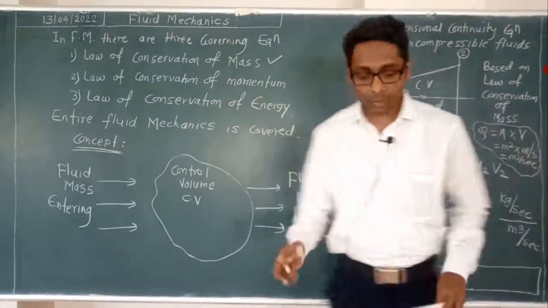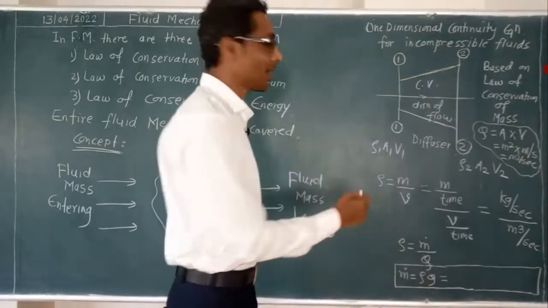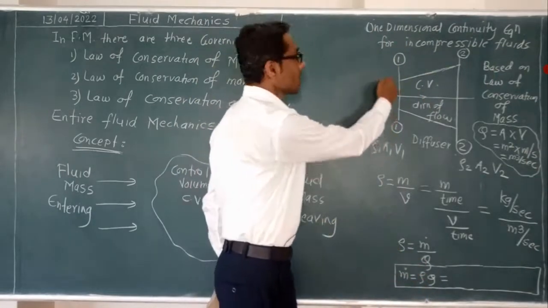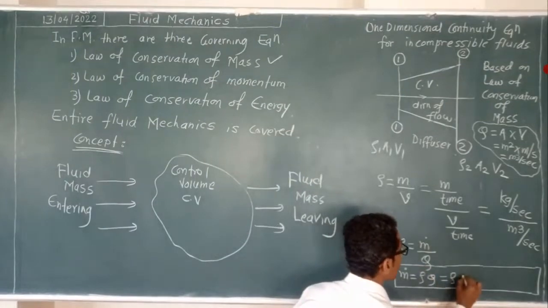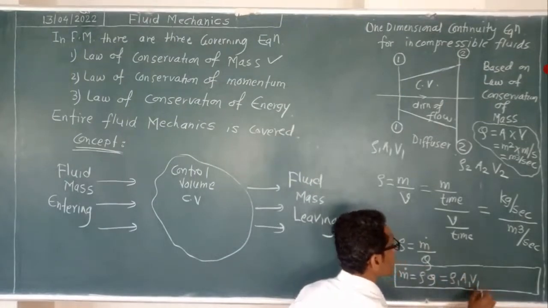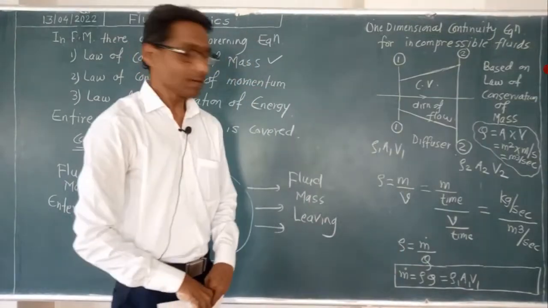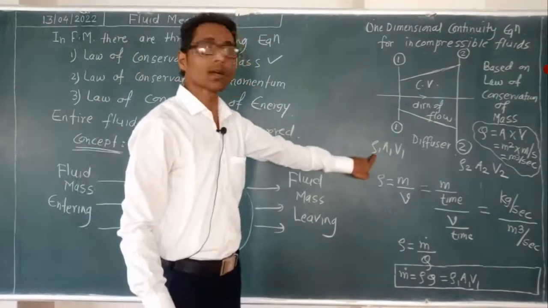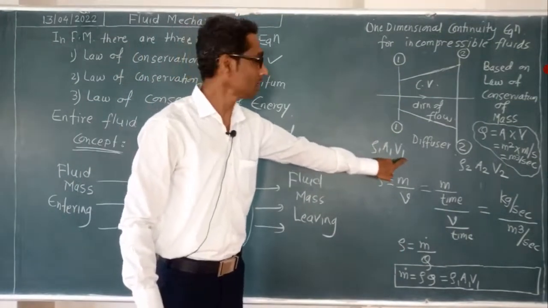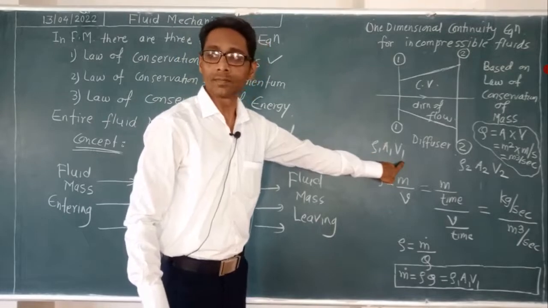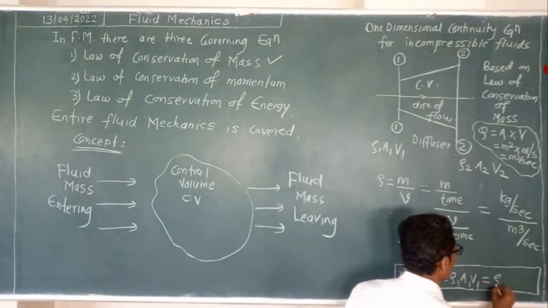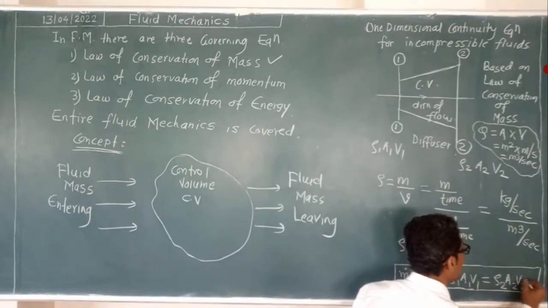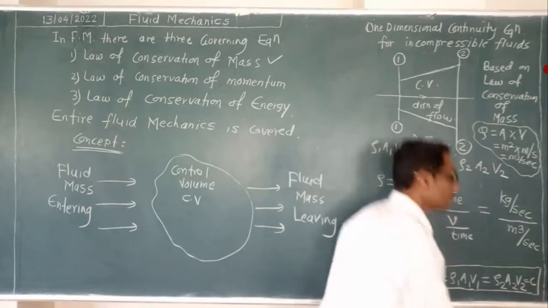So now total is not changing. Means at the entering here, m dot is what? At the entering, density we consider rho 1, area A1, velocity V1. Similarly this product will be equal to rho 2 A2 V2 and is equal to constant, that is not changing.